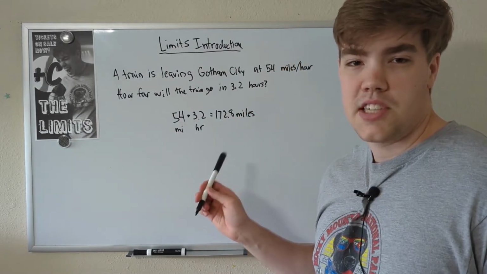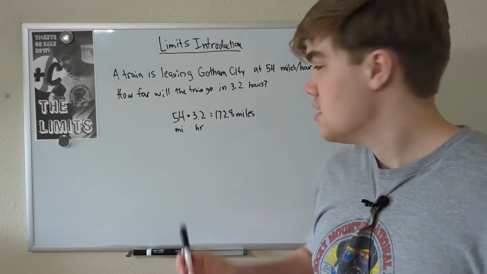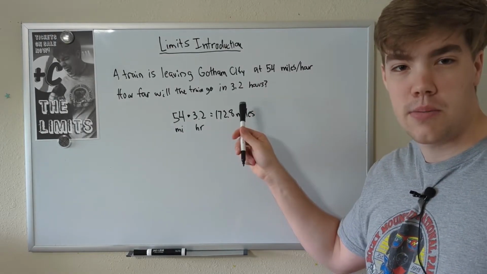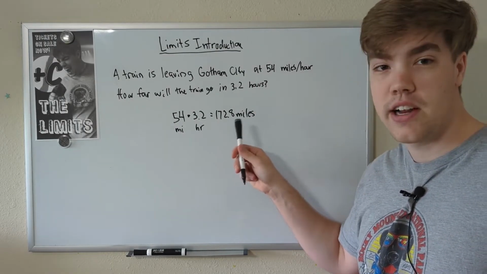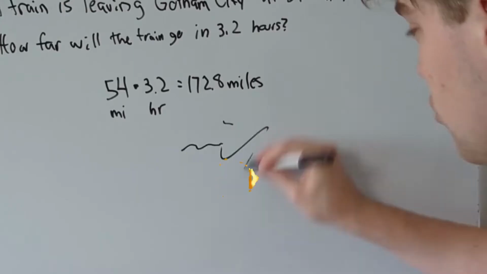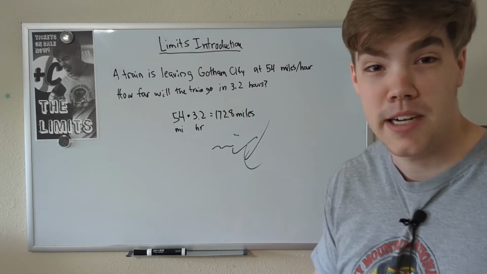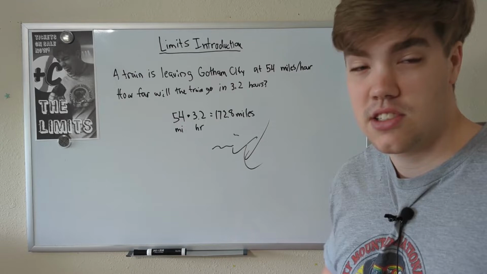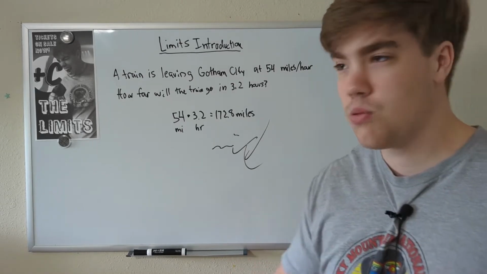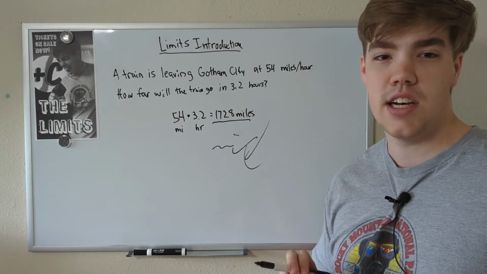So why do I bring up this example? This is clearly not a calculus problem. Well, I want to bring up the idea of the limit. This is the farthest the train can go, going 54 miles an hour in 3.2 hours. This is not how far it will go. It's not a guarantee. What happens if our train, going along the track, gets blown up by, I don't know, some bandits or something? That could be a problem, right? What if the train gets off to a really slow start? It doesn't start on time. Maybe somebody's late, maybe the conductor fell asleep at the wheel. I don't know. Regardless, we're not guaranteed to go the full 172.8 miles. And that's where the idea of the limit comes in.